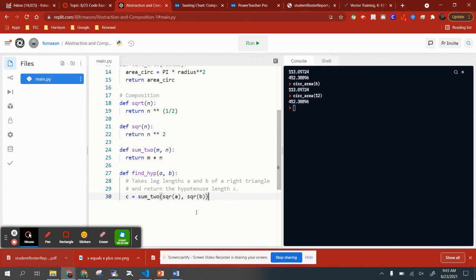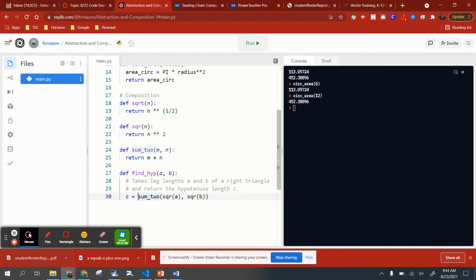What is the value of a function call? It's Python wisdom number 2 up on the board. The value of a function call is the value returned. Okay, so what Python will do is evaluate square A. And what's the value of that? The value returned, which is A squared. Then it will evaluate square B. What's the value of that? Value returned, which is B squared. And then it will send A squared and B squared to sum2. And the value of that is the sum of them. Okay, so what we have now is A squared plus B squared.